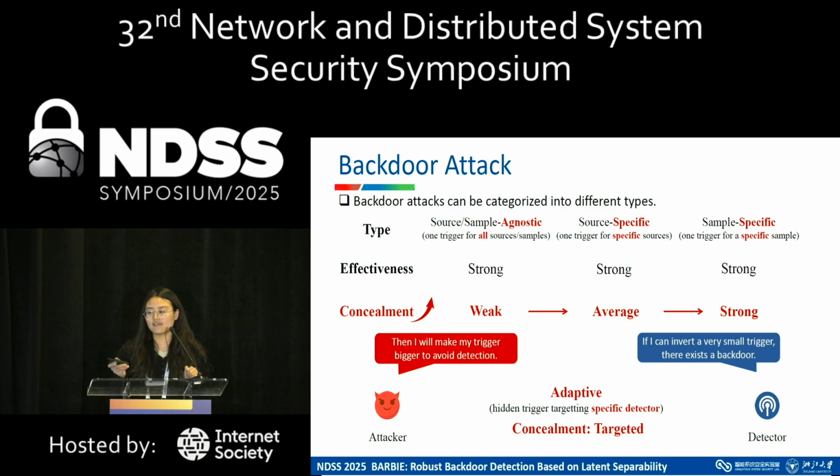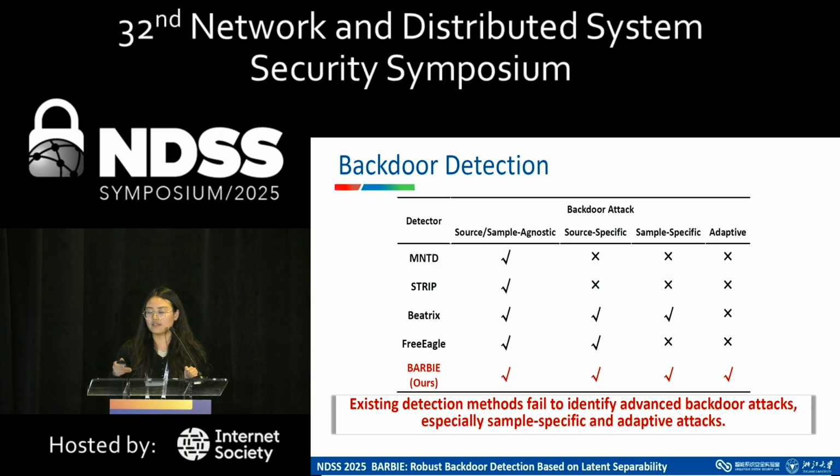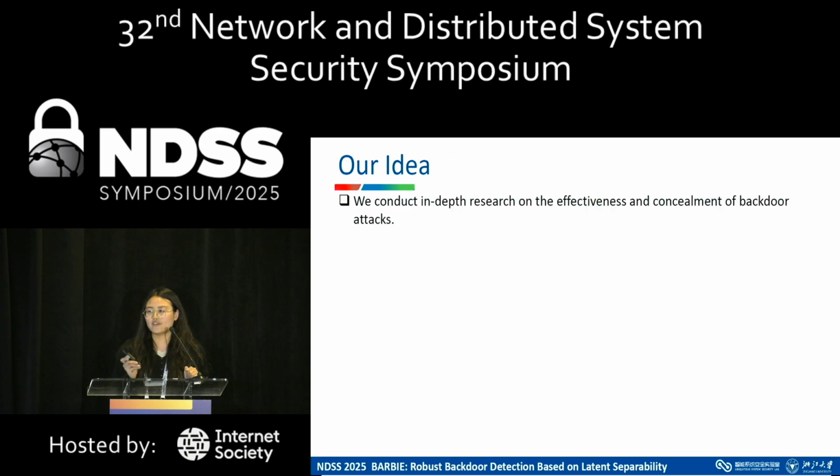We list some representative detection methods and find that existing detection methods fail to identify advanced backdoor attacks, especially sample-specific and adaptive attacks.